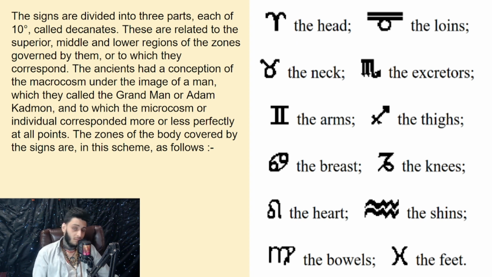So, working our way down, we see how each one of these corresponds to the zodiac. Whether we say Aries is the head, Pisces is the feet, Leo is the heart, we see how all these correspond with the whole entire body. Okay, so we understand the macrocosm is the zodiac, the cosmos, what's in the stars, the planets. That's the macrocosm. The microcosm is the human body, and the head to the feet is the microcosm.